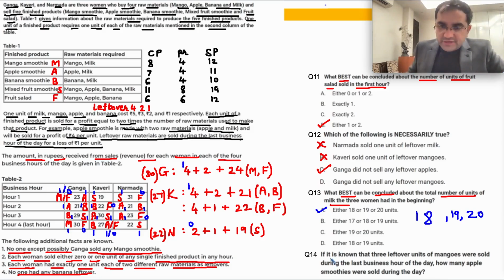And question number 14. If it is known that 3 leftover units of mangoes were sold during the last business hour, how many milk? Okay, so let me remove all these values. ये blue color remove कर देता हूँ.